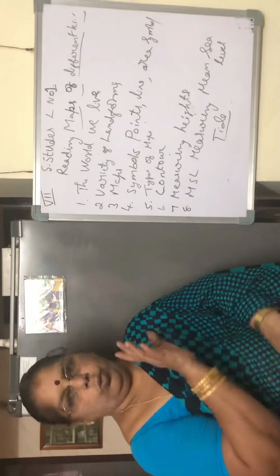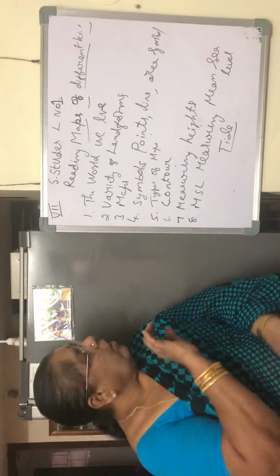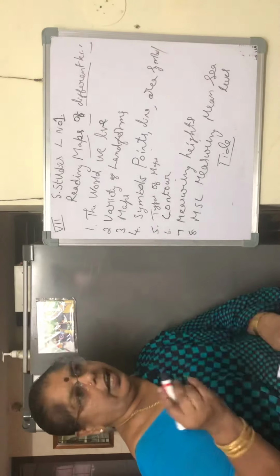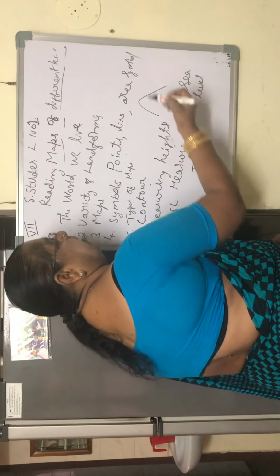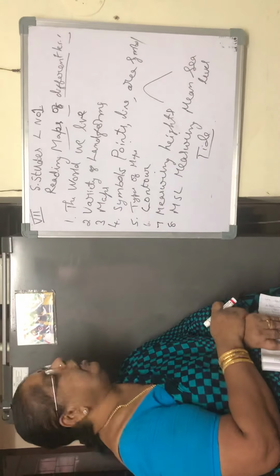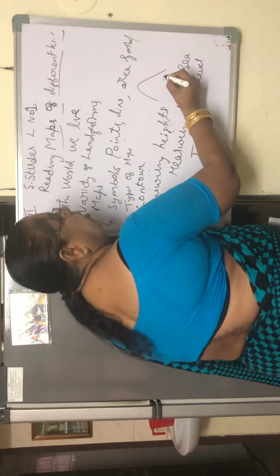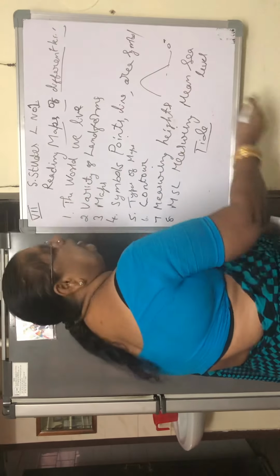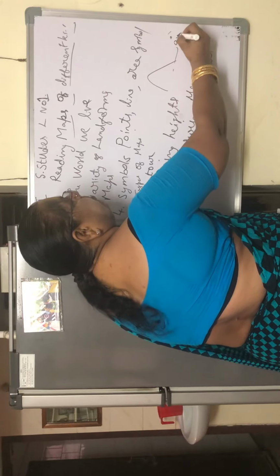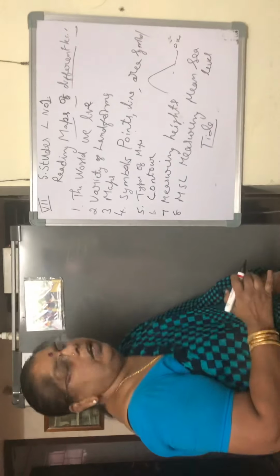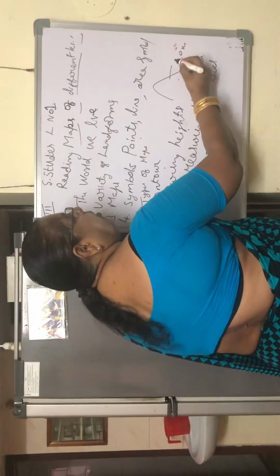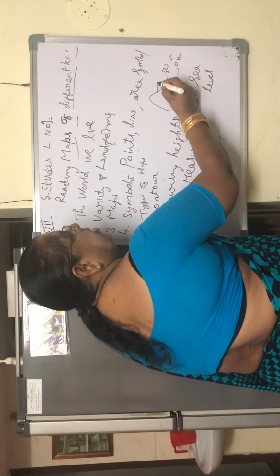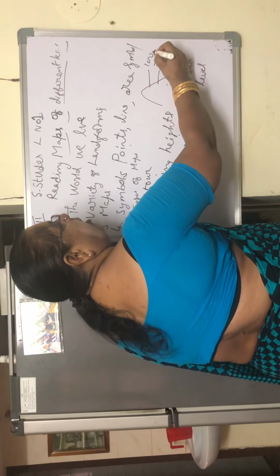Where do we live? For example, if we take an area like this, like a mountain shape I am drawing, this is 0 meter, sea level, where we are standing. From there, if you go to 50 meters, your house may be there. Then the temple you visit may be at 100 meters.